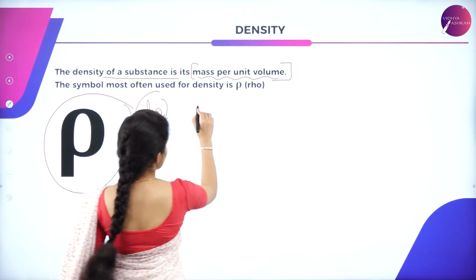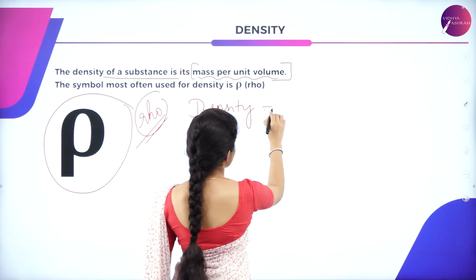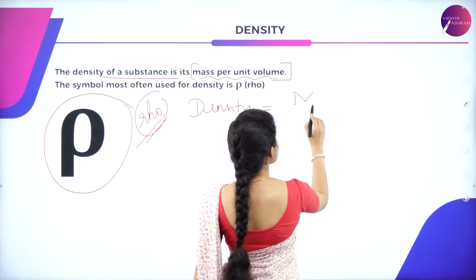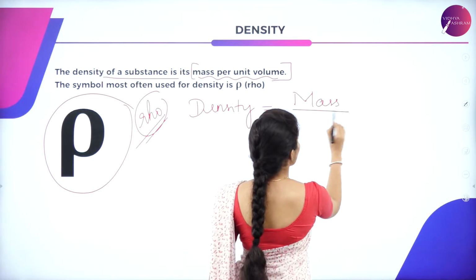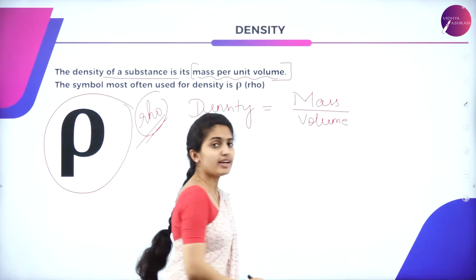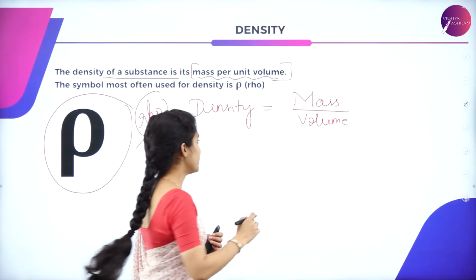So what is this density? Density is equal to mass per unit volume. Mass per unit volume. So how is its SI unit given?